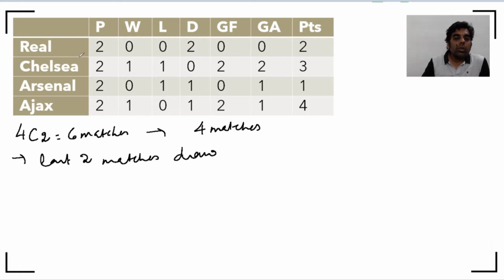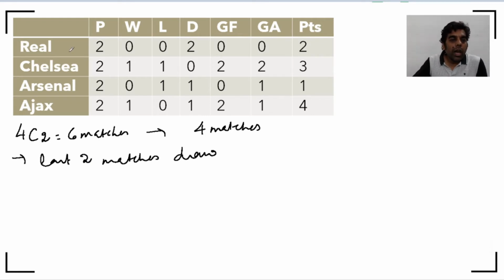Now let's try to look at the table and understand what are the matches that we had. Why are we saying there are the last 2 matches ended in a draw? Because if you see 2, 2, 2, 2, that's total 8. This entire table gives you only a detail about 4 matches played. Why 4 matches? Because when Real plays Chelsea, there will be 2 entries into this table, one entry for Real and the other one for Chelsea. So if there are total of 8 matches played being shown here, that means total matches played were 4, because for each match there were 2 entries.